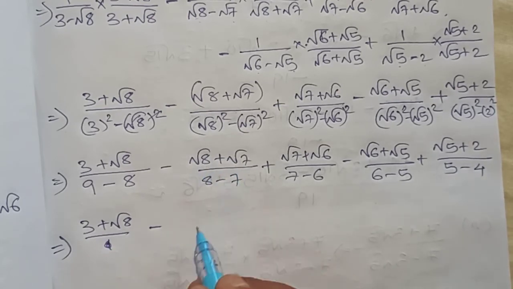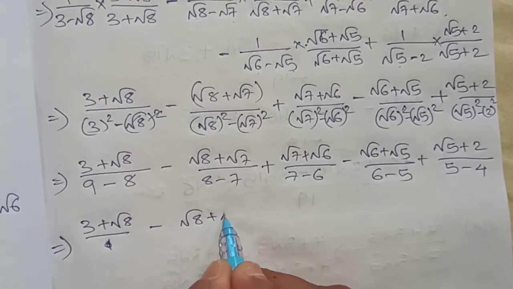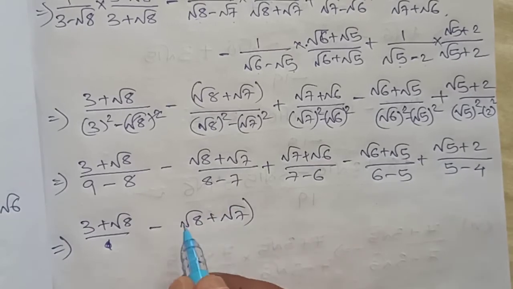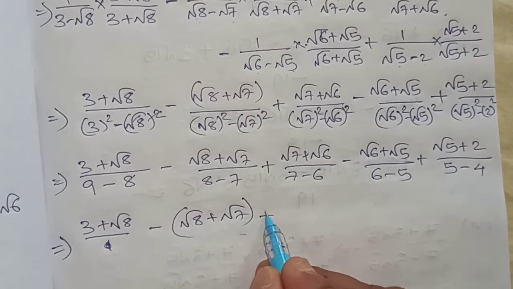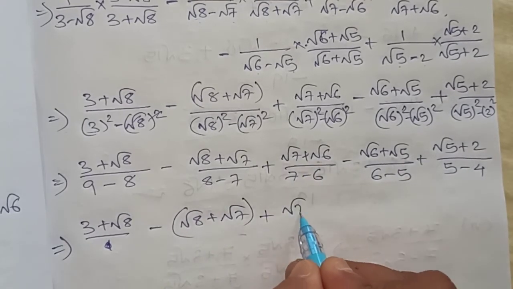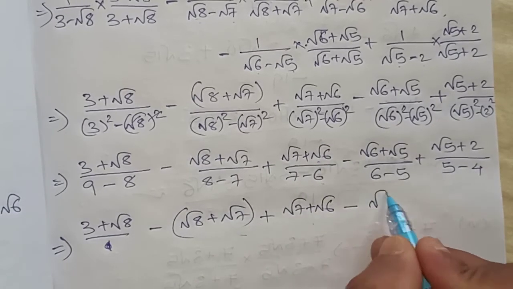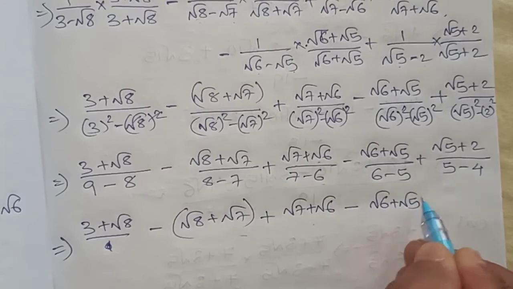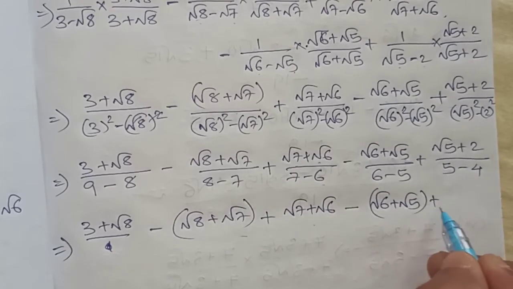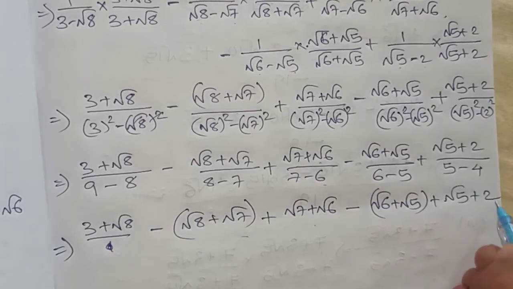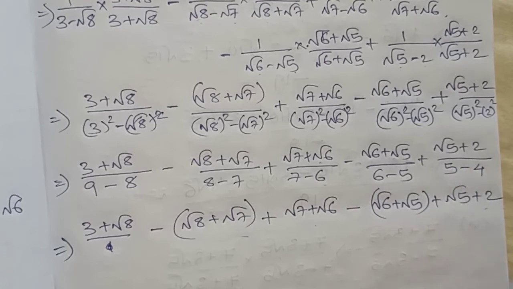Now root 8 plus root 7 is root 8 plus root 7, 8 minus 7 is 1, so no need of writing in the denominator. Root 7 plus root 6 divided by 1, minus root 6 plus root 5 divided by 1, plus root 5 plus 2, divided by 1, same thing.